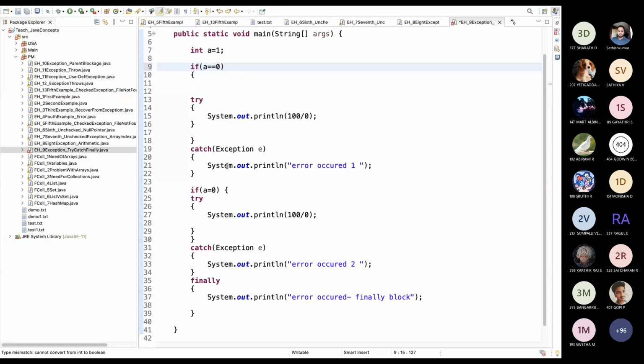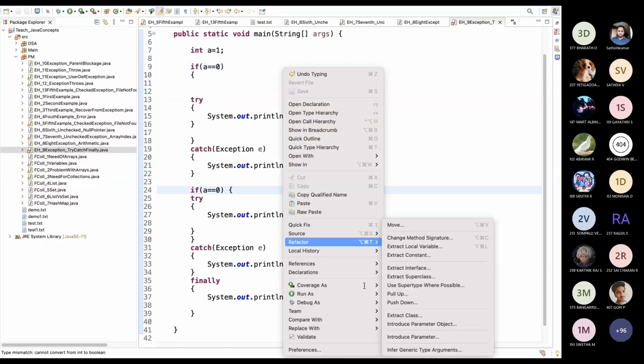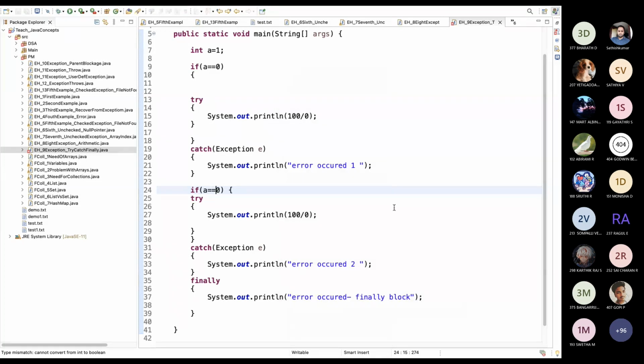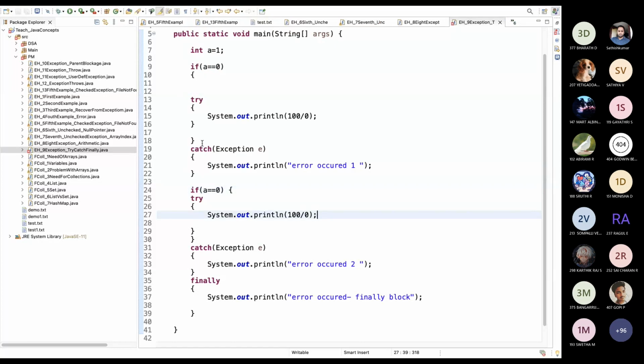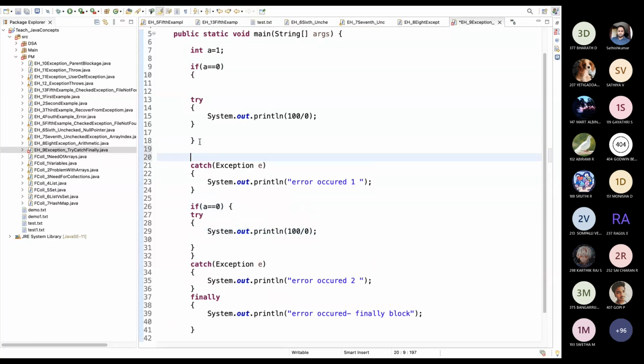Sorry, I forgot to give double equal to. Okay, what are we getting? Unsolved. Okay, I will check the parenthesis. Since I gave long, this matches.